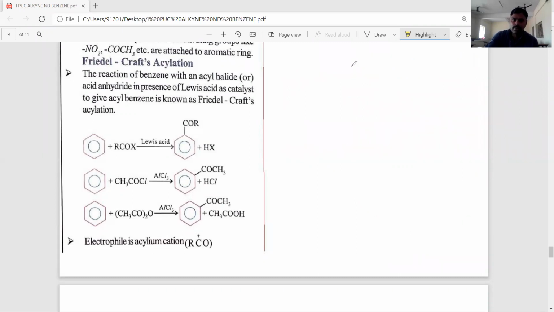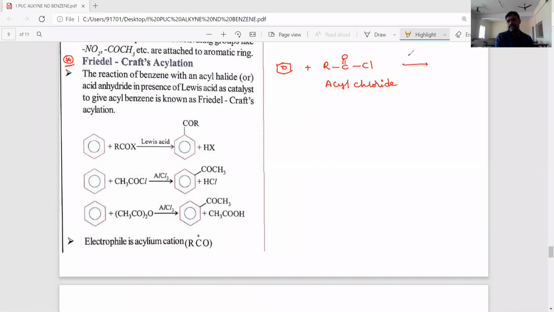One more very important electrophilic substitution reaction is the Friedel-Crafts acylation reaction. So what does the Friedel-Crafts acylation reaction mean, dear students? Benzene reacts with acetyl chloride or acyl chloride, C=O with X. This X may be chlorine, then it is acyl chloride.